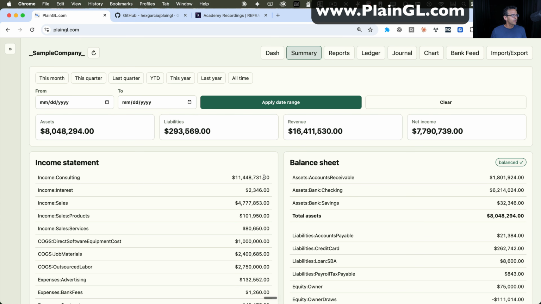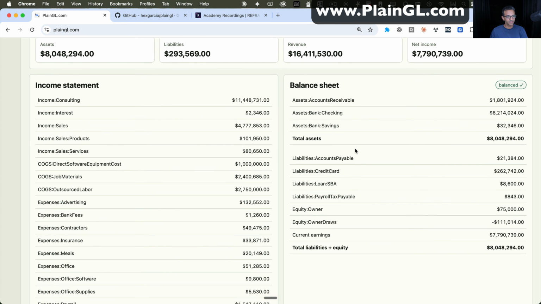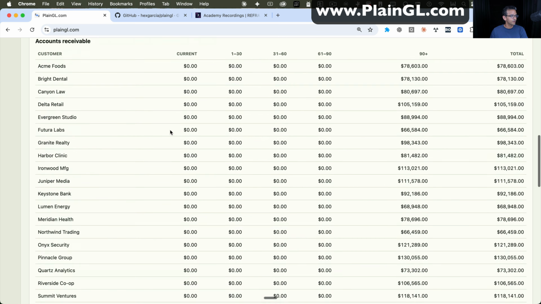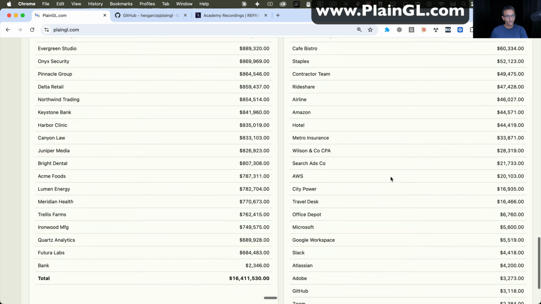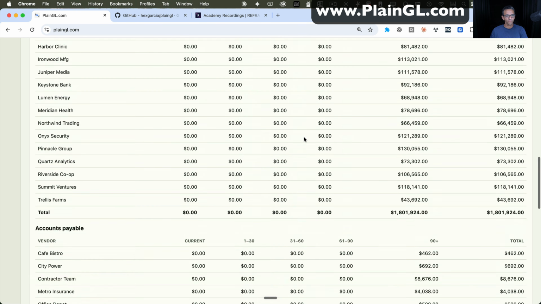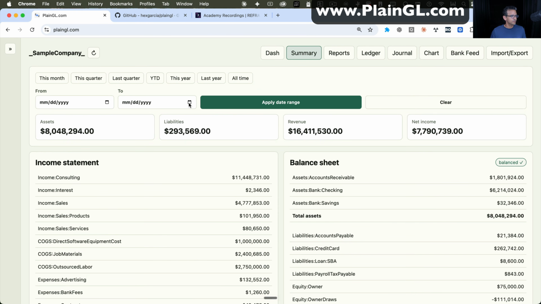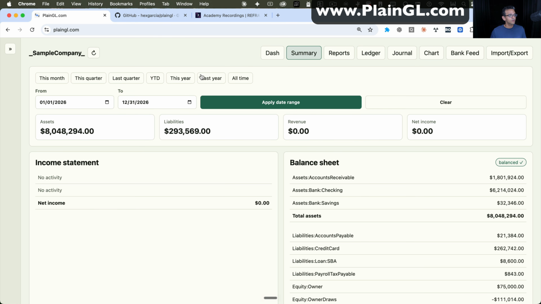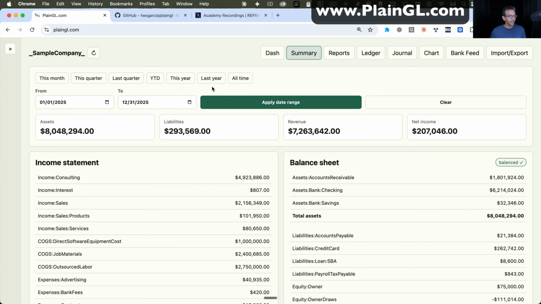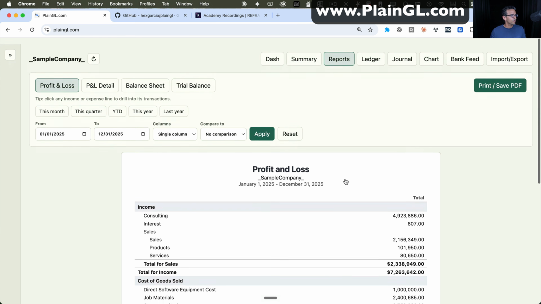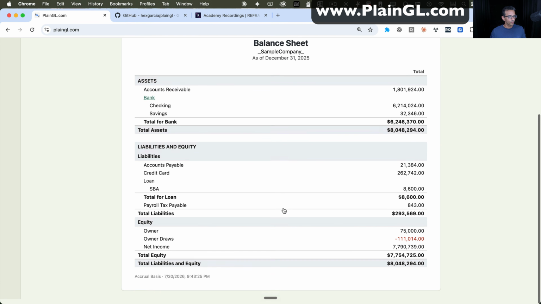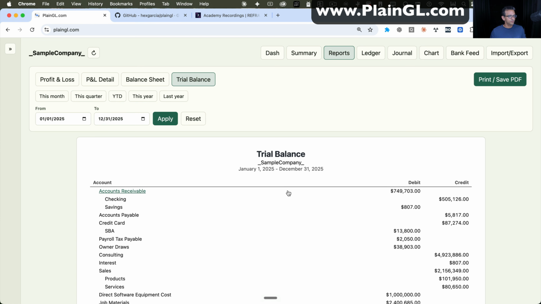If you go to summary, you're going to have summarized data, basically a summary income statement, a summary balance sheet. Down here, you're going to have your AP, your AR, your income by payee, your expenses by payee, all sorted for you with high-level numbers. And of course, you could change the year, the date range of the data that you're going to be looking at. Here in the reports is where you get your formal profit and loss report, your formal balance sheet report, your formal trial balance report.